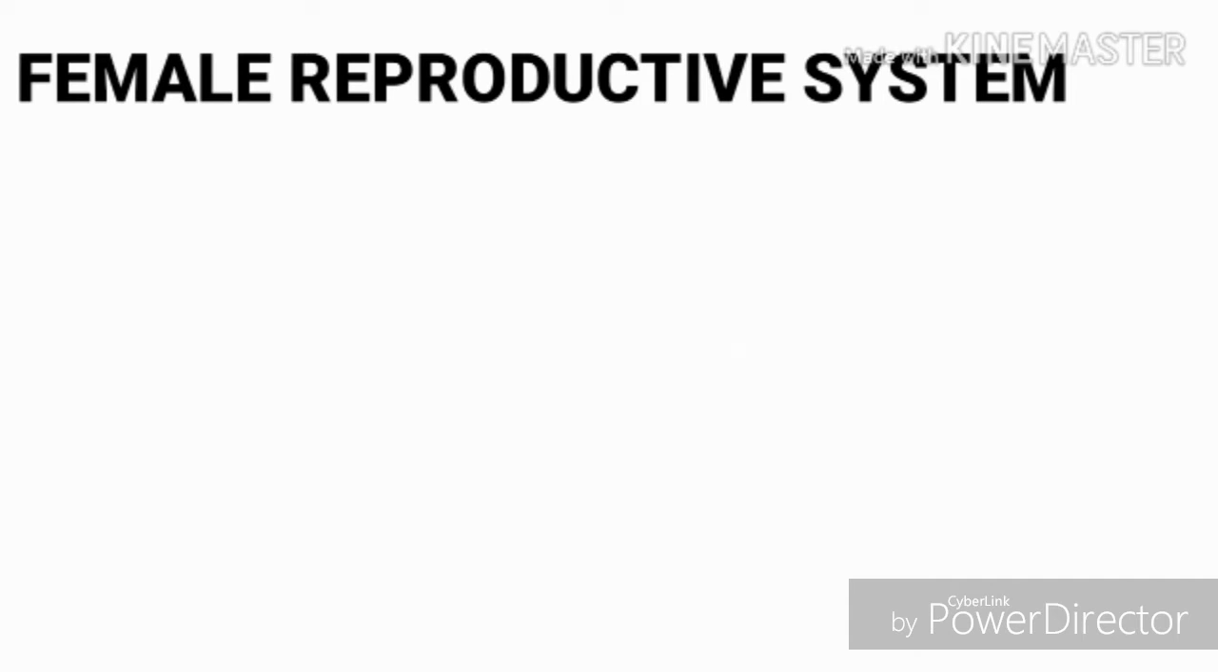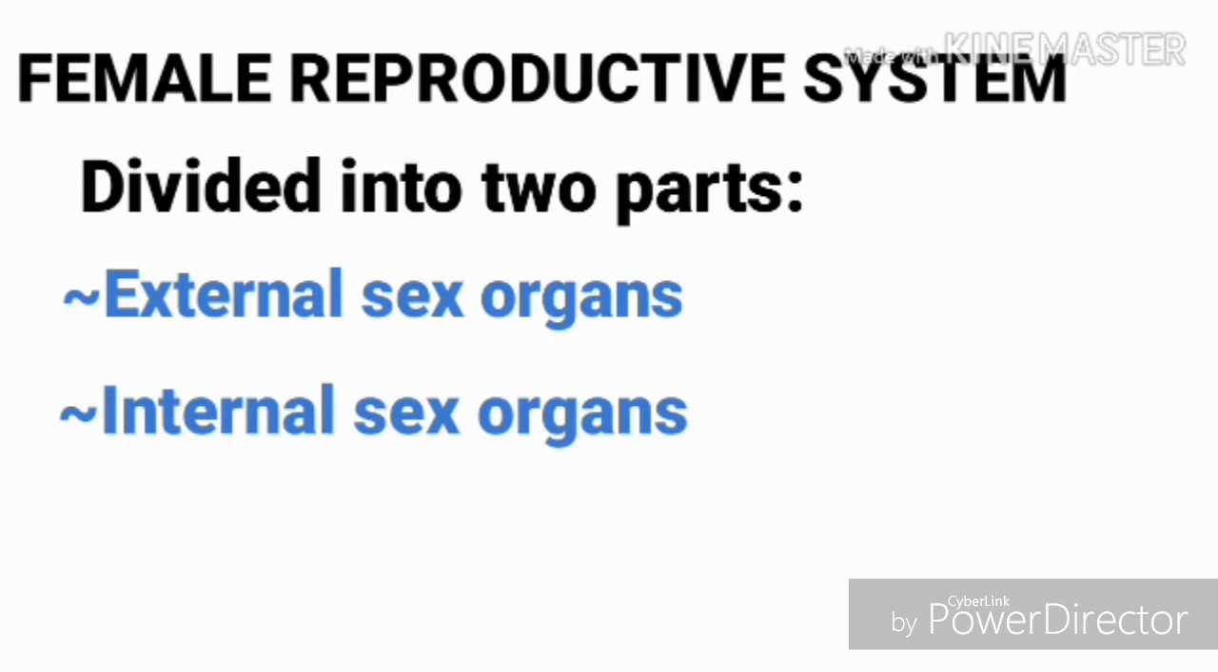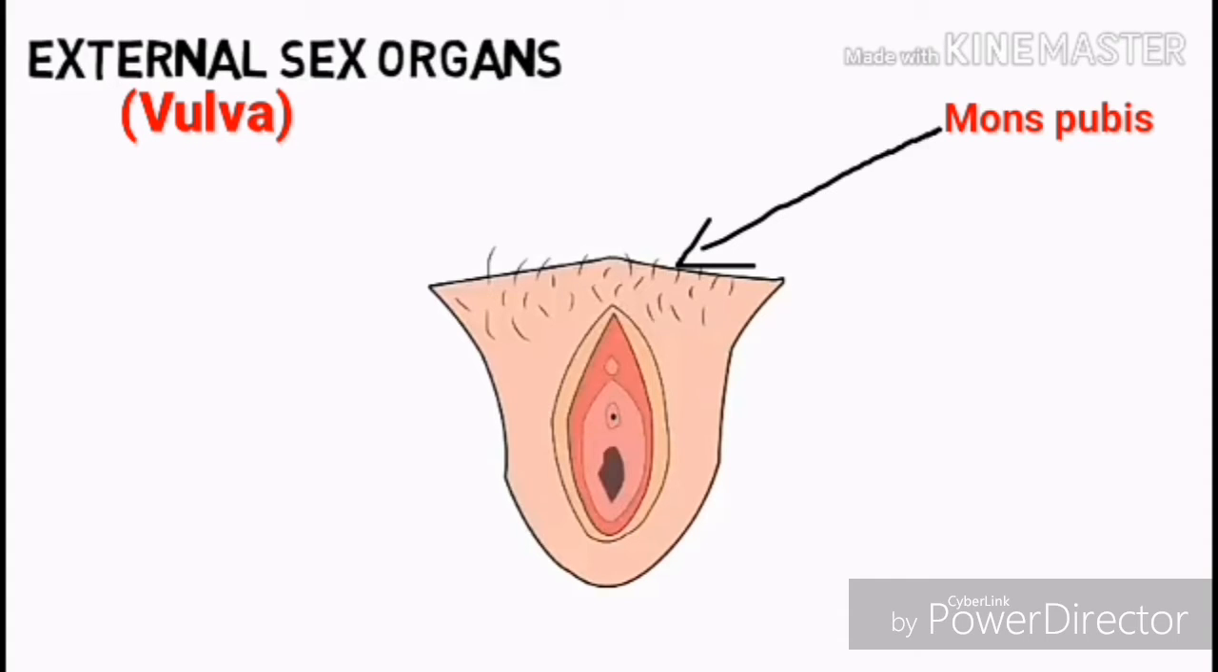The female reproductive system can be divided into two parts, the external sex organs and the internal sex organs. First, let's talk about the external sex organs, also known as the vulva. It consists of the mons pubis, a soft mound of fatty tissue in front of the pubic bone. The word labia is derived from a Latin word which means lips.